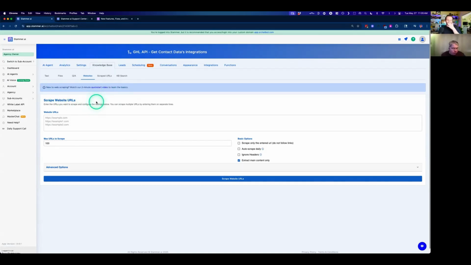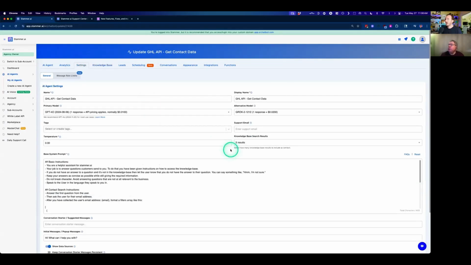For everyone that's watching that might not be aware, when you have an AI agent that has all of this information, what we do is we take the user's query and then we do a search on the knowledge base to find information that is related, that can provide more context to the AI agent to answer that question. Then it returns those results and generates the response. And that's the response that the user sees inside of the chat.